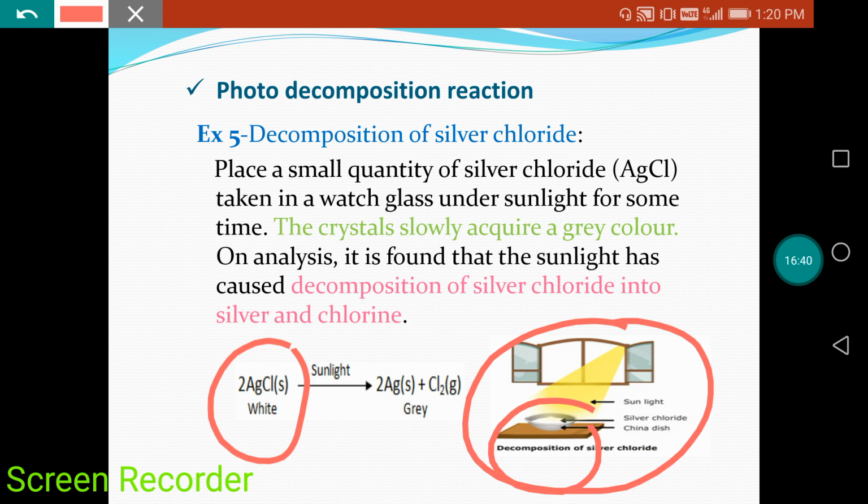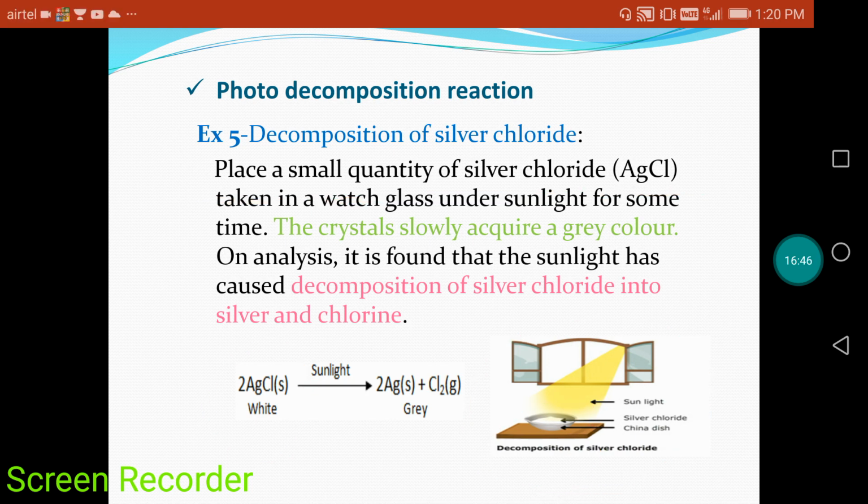What is happening here? When we place a small quantity of silver chloride in a watch glass under the sunlight for some time, the crystals slowly acquire a grey color. When the white color of a substance starts converting into grey, we can understand that a decomposition reaction is going on and it is completed, right?